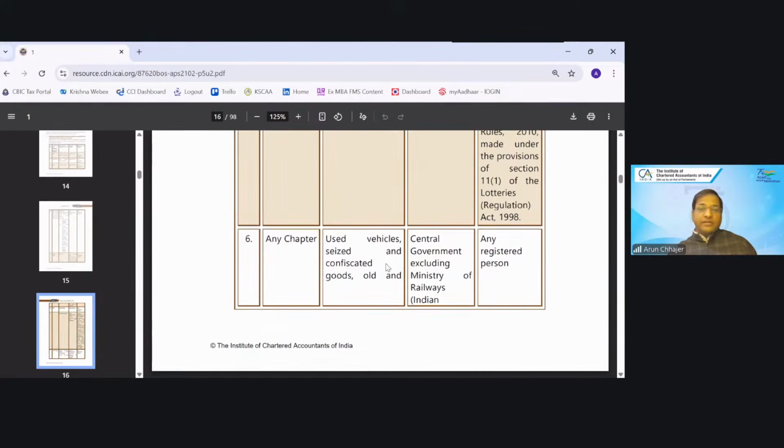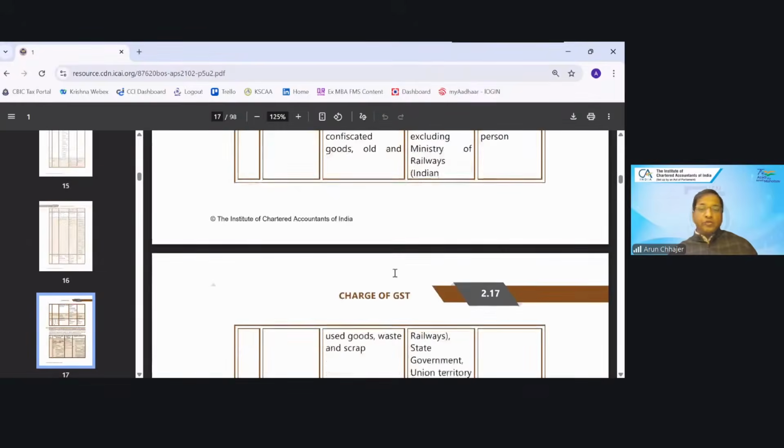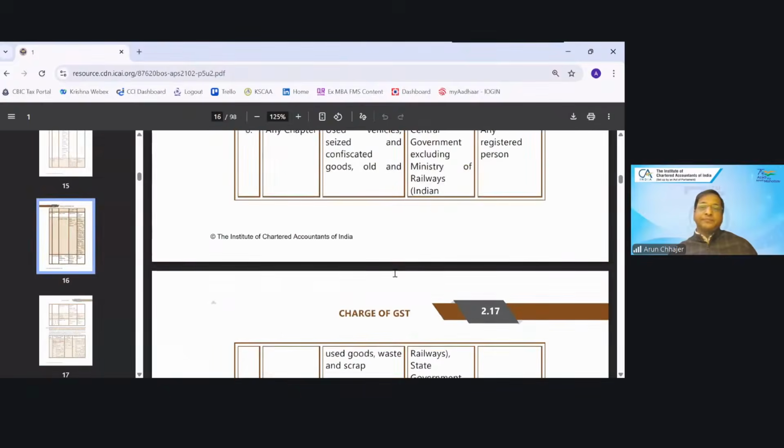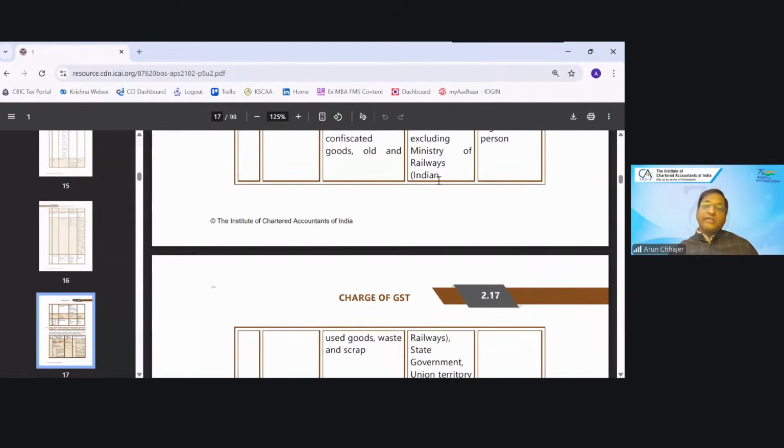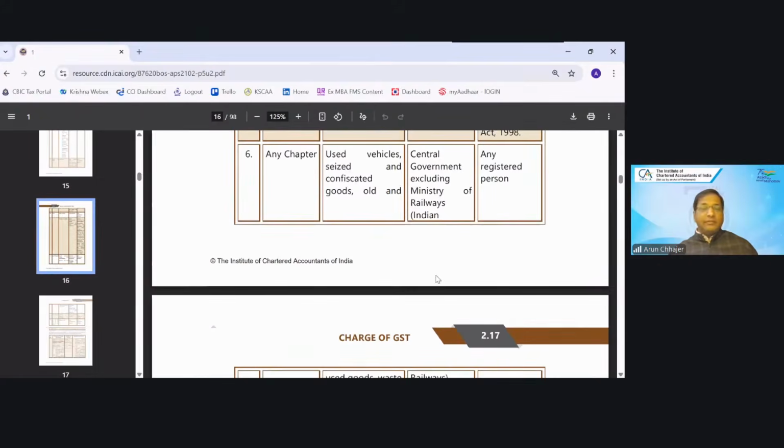Now, used vehicle, seized vehicle, and any confiscated goods, old and used goods, waste and scrap, if this is being supplied by the central government, excluding the railway. Now, tell me one. I will ask 2-3 questions here. If railway is selling the confiscated old goods to a registered person, then who will pay the tax? Will it be RCM or FCM or exemption?